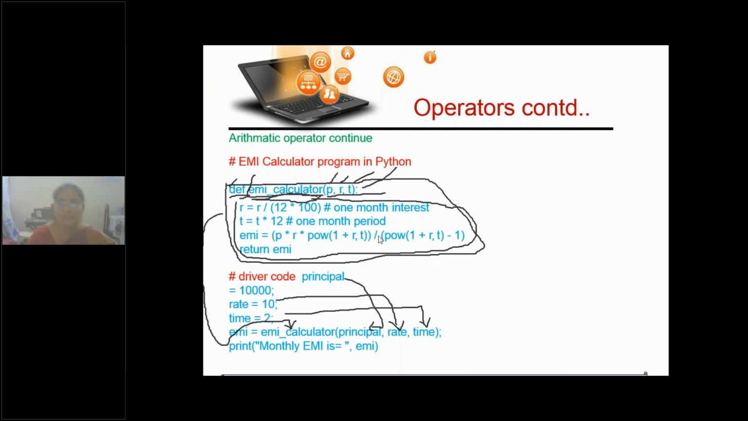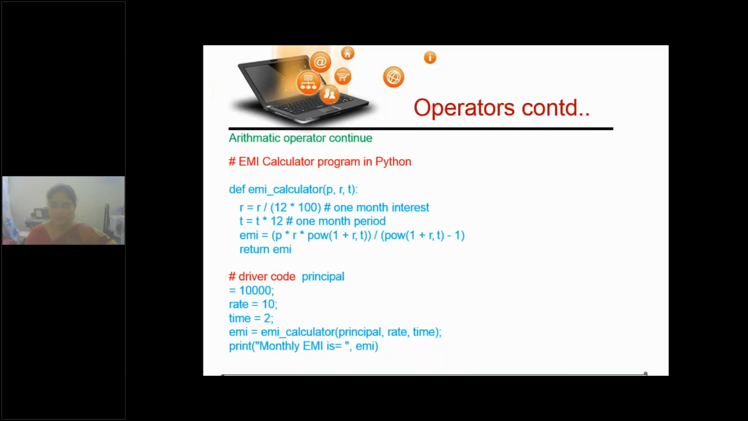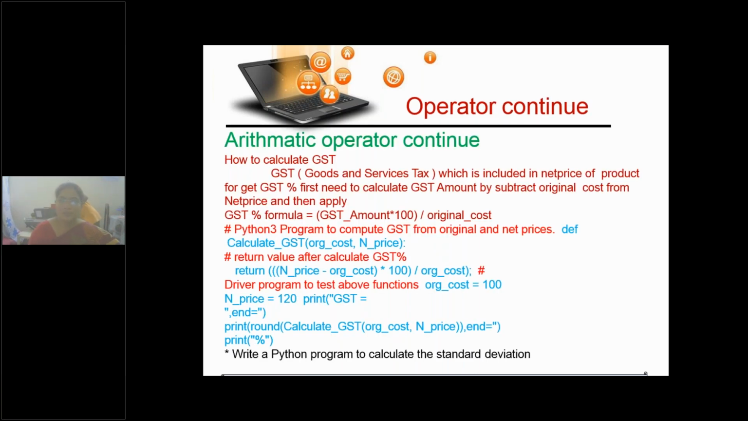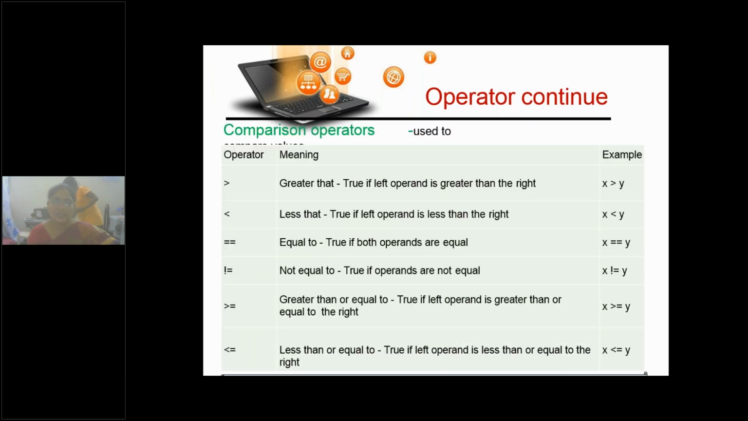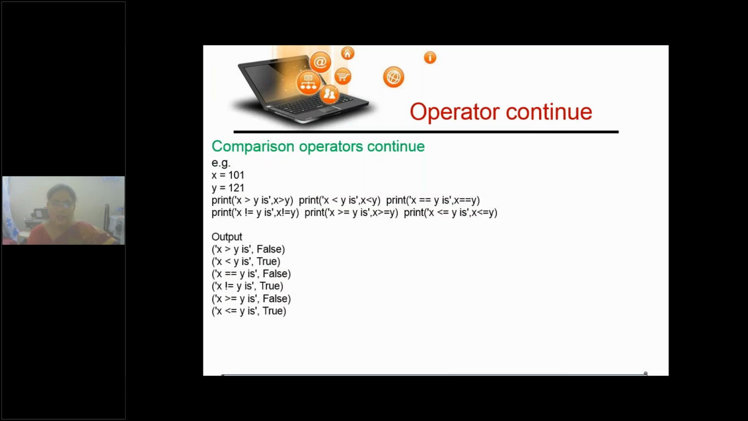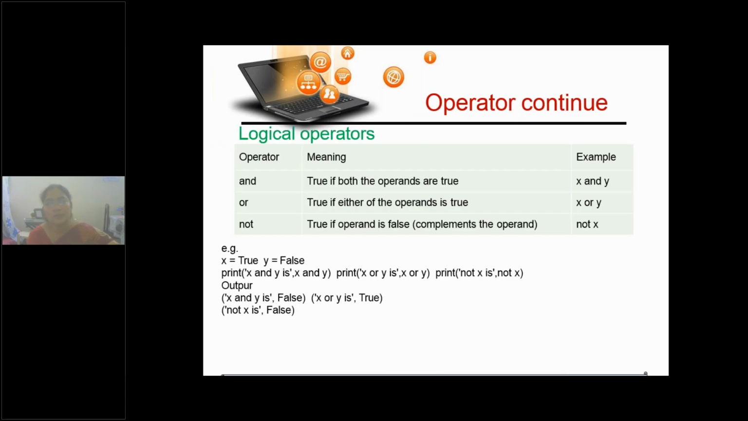Now let's proceed to the next slide. Okay, children, GST calculation. Just go through it. These are comparison operators: greater than, less than, equal to, not equal to, greater than or equal to, less than or equal to. How do you write not equal to in Python? Exclamation mark and equal to symbol. All these comparison operators, when applied in an expression, result in either true or false. True or false are Boolean values.